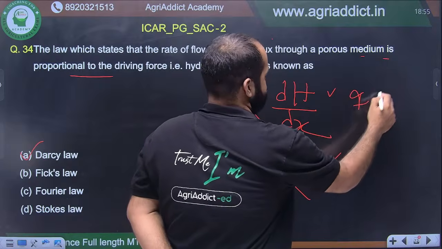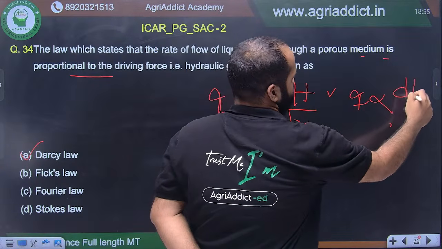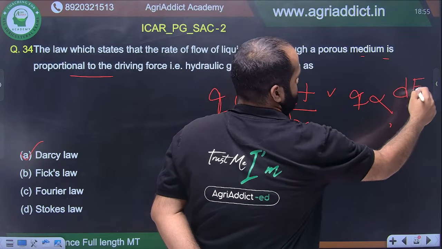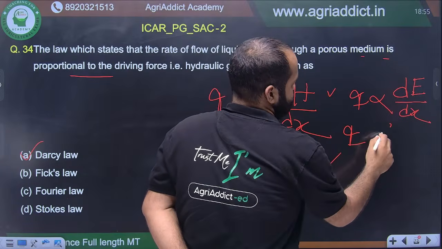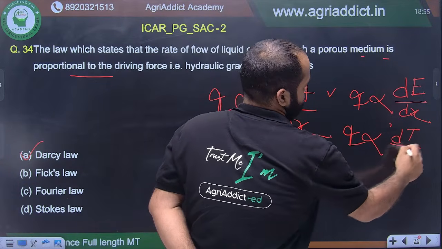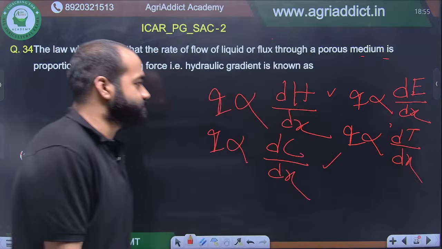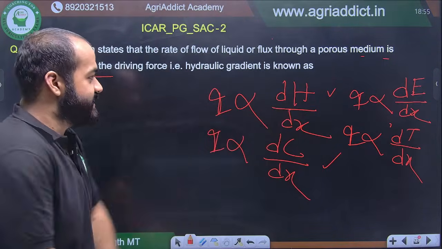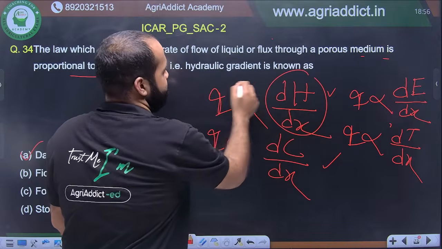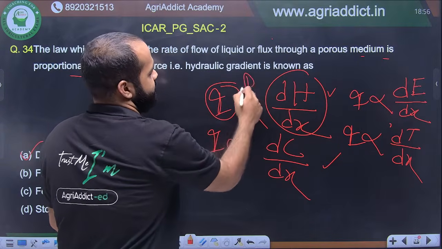Again, this flux is proportional to... we do this. And again, this flux is proportional to dT by dx. All right. From one concept we will get 4 laws, right? When flux depends on the hydraulic gradient, that is Darcy's law.